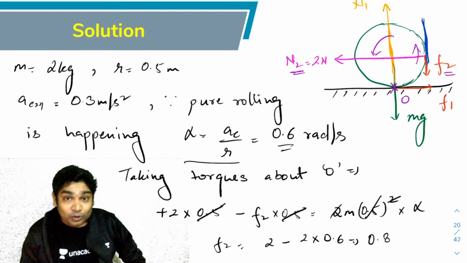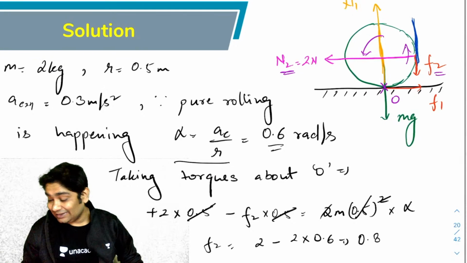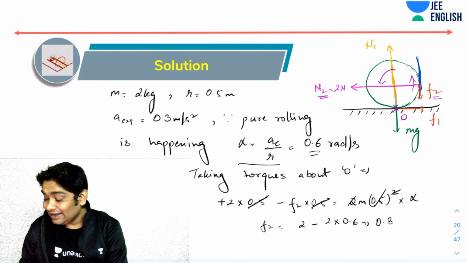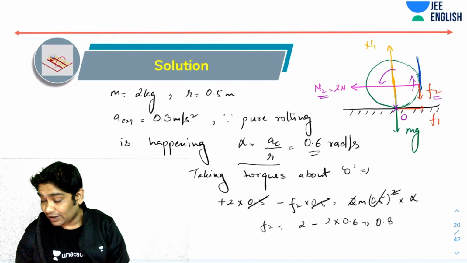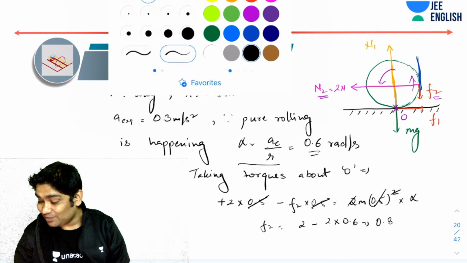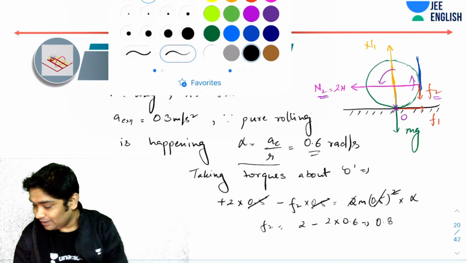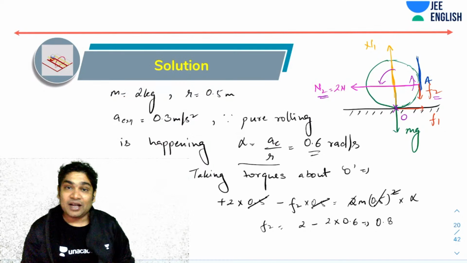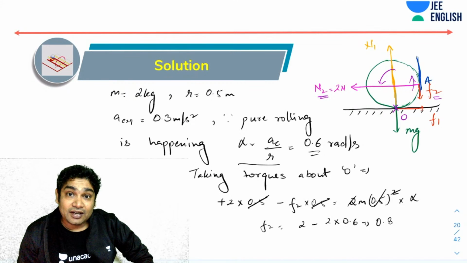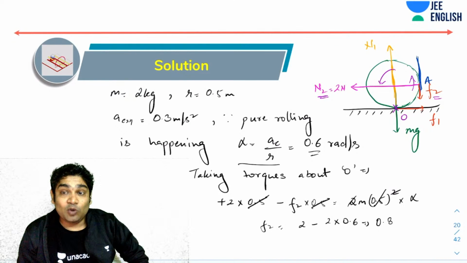Okay. Now F2 if I'm getting as 0.8, I know this very easily now, since there will be slipping happening at this point. If I give this point some name A, I know at A slipping is happening. Now, if slipping is happening, then what is the force of friction?